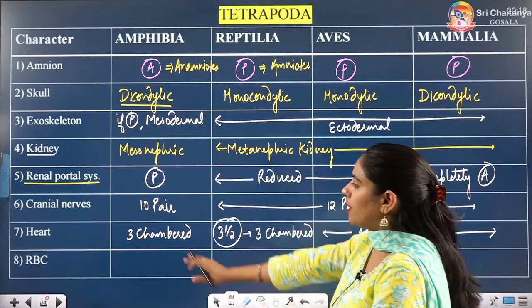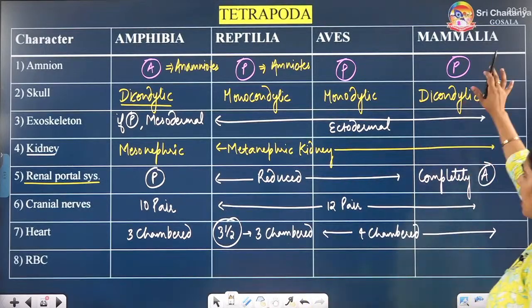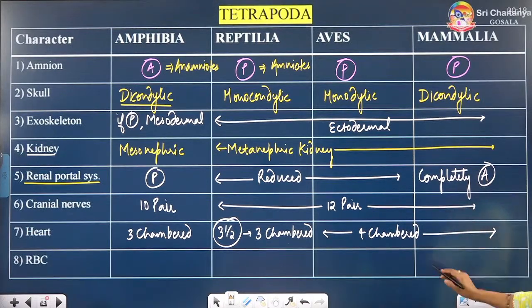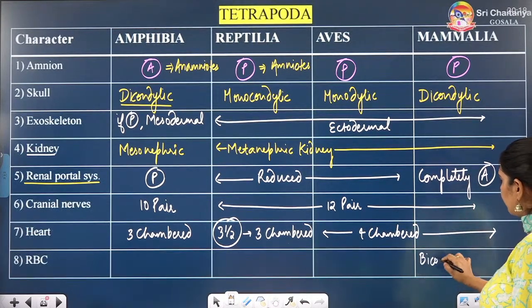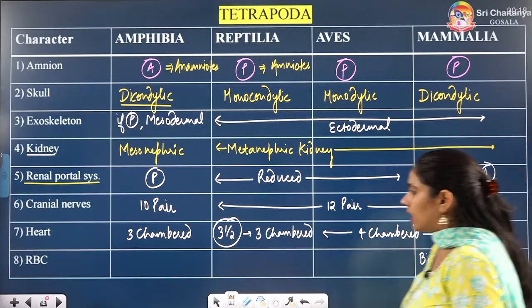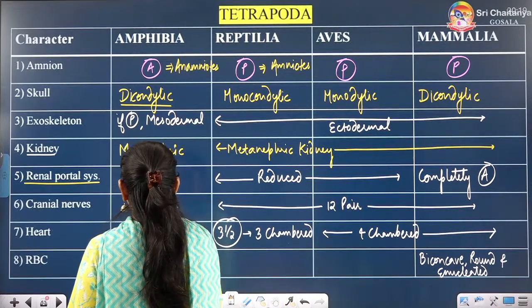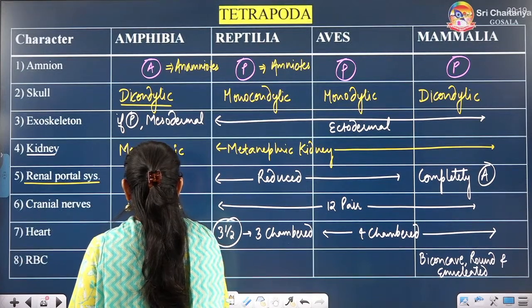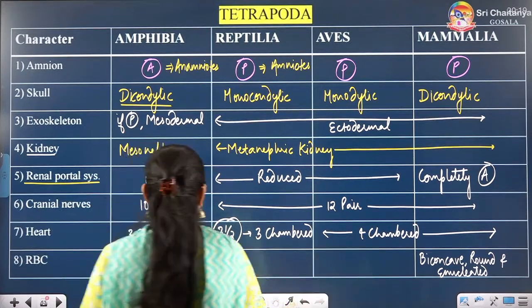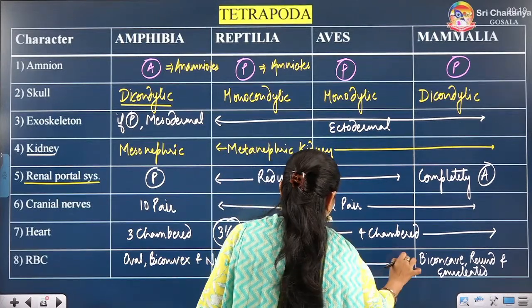Alright. Talking about the RBC, in mammals you have to learn, in mammals we have biconcave, round and enucleated RBC, but in others they have oval, biconvex and nucleated RBC. So till here.